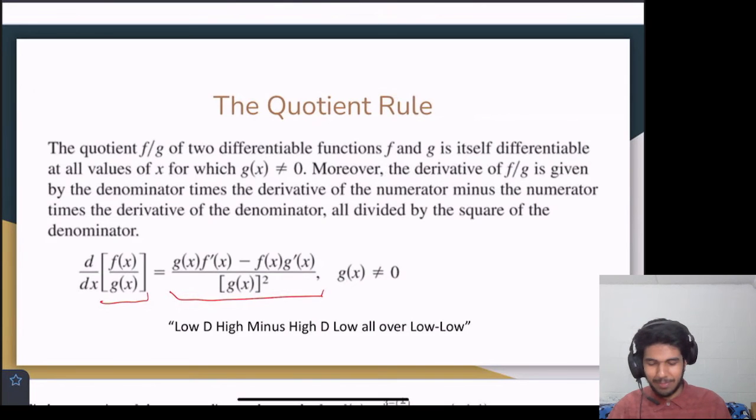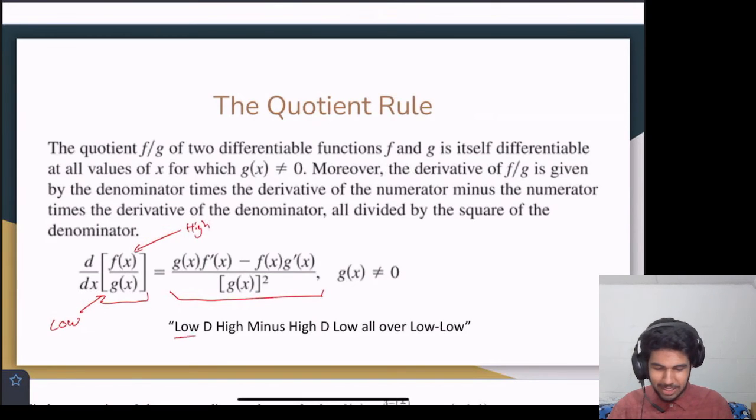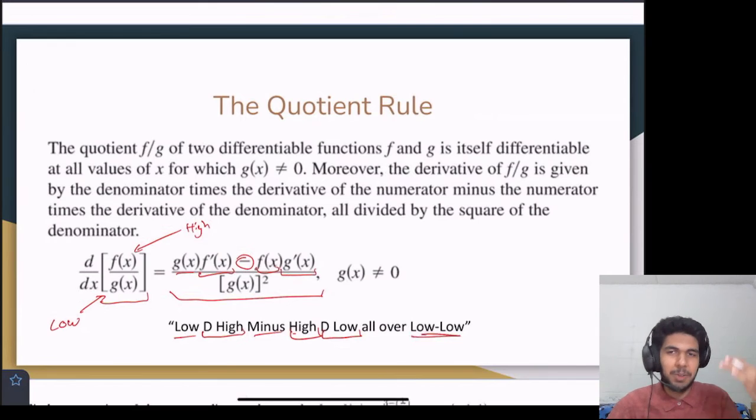So what does that mean? G of x, that's low. F of x is high. So low is g of x. D high is f prime of x minus high, f of x, d low, which is g prime of x, all over low. So low is low times low, which is g of x squared, right? So that's the mnemonic I'm going to be using because I'm not saying that entire equation out loud.